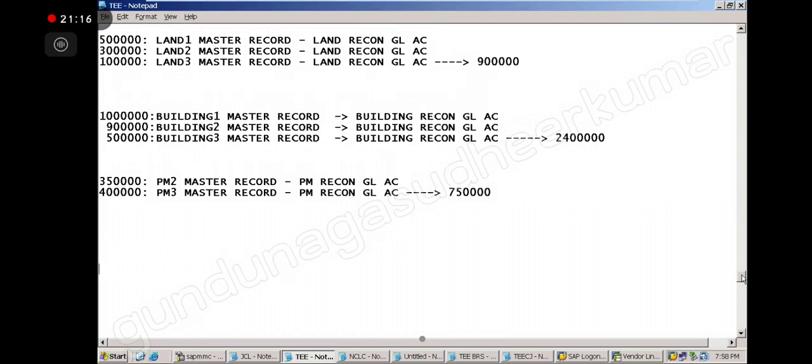Does the asset class involve any rule or condition, sir? Asset classes are a breakup of how you want to divide your assets. Sir, this asset account considers only fixed assets, not current assets also? Current assets are already taken care of, cash and current assets. Here we are talking about fixed assets.